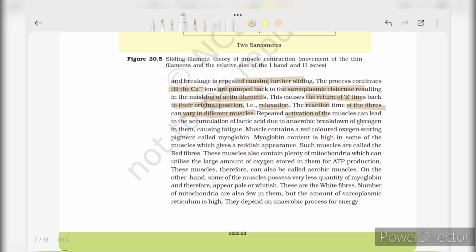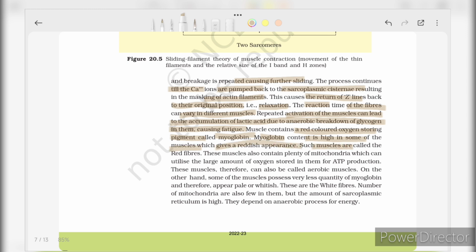Repeated activation of the muscle can lead to the accumulation of lactic acid due to anaerobic breakdown of glycogen in them, causing fatigue. Muscle contains a red-colored oxygen-storing pigment called myoglobin. Myoglobin content is high in some of the muscles, which gives them a reddish appearance.